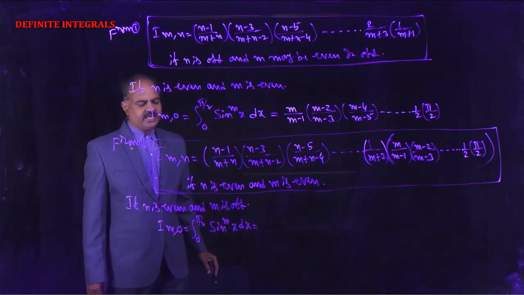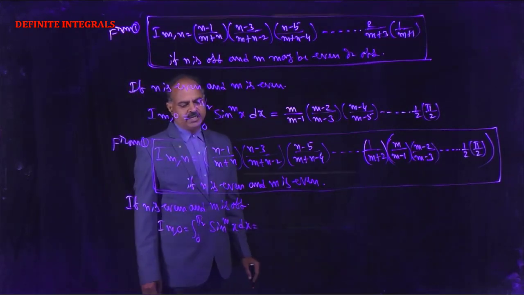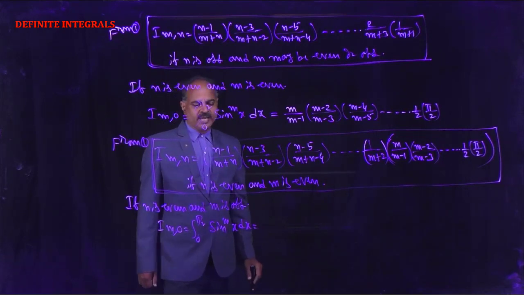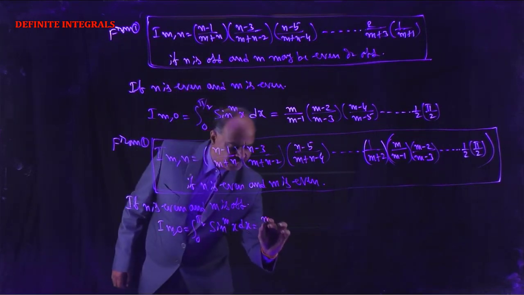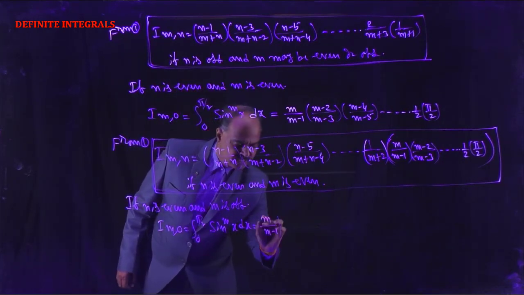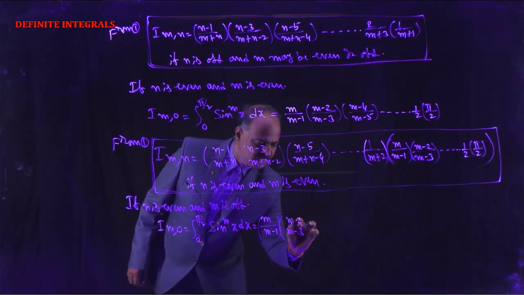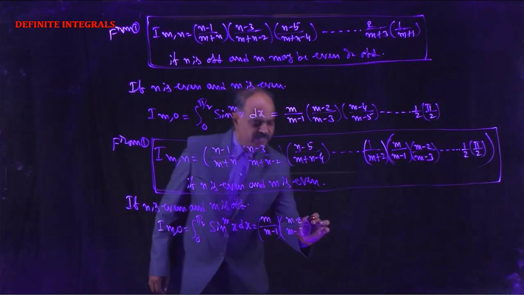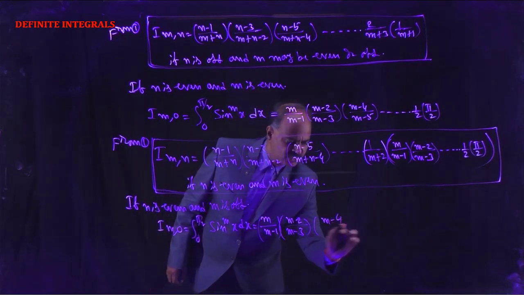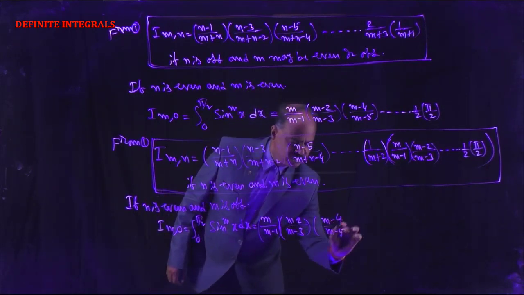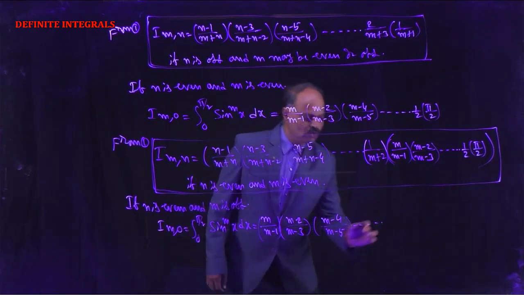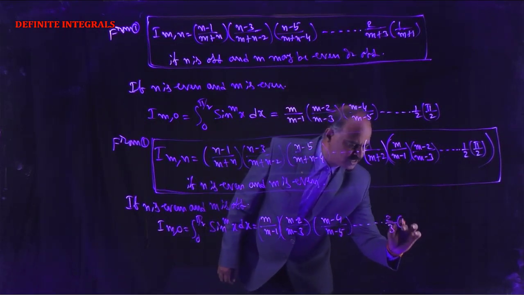We know that this equals m by (m-1) into (m-2) by (m-3) into (m-4) by (m-5) and so on, into 2 by 3 into 1.